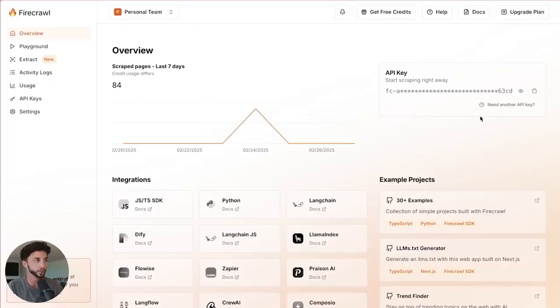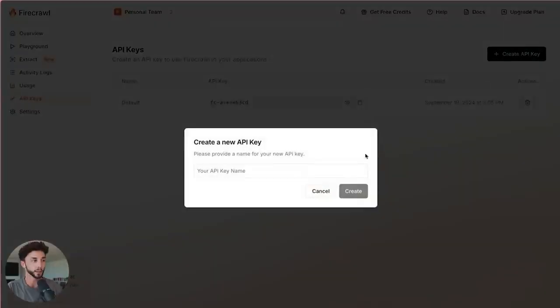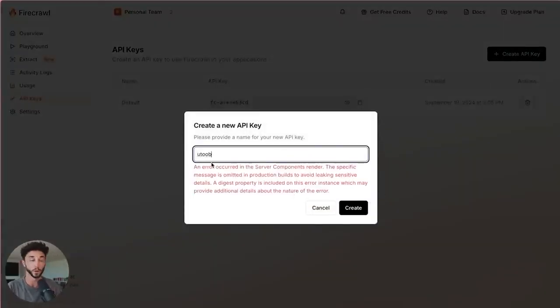Continue, and then you get to the dashboard here. It might look a bit scary, but what you can do is go to the API keys. So you can click on create an API key here. YouTube, I'm having issues with mine. It should be fine for you.